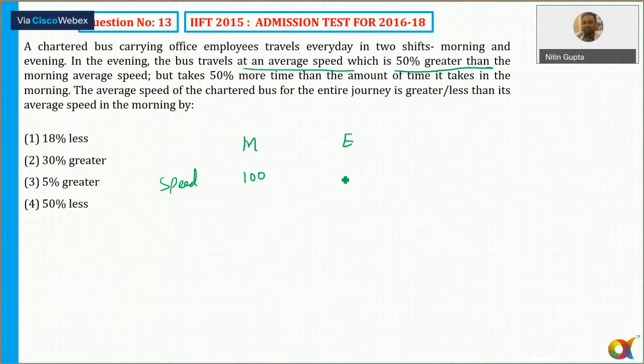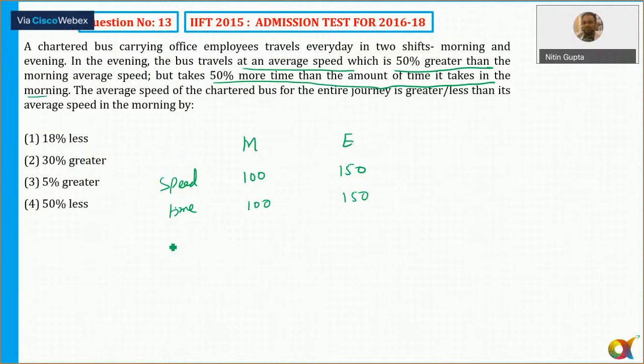So if the morning speed is 100, the evening speed will be 150, 50% more. If it takes 100 hours or 100 minutes in the morning, it doesn't matter, because I need to compare, so you can take any values. In the evening, it takes a time of 150.